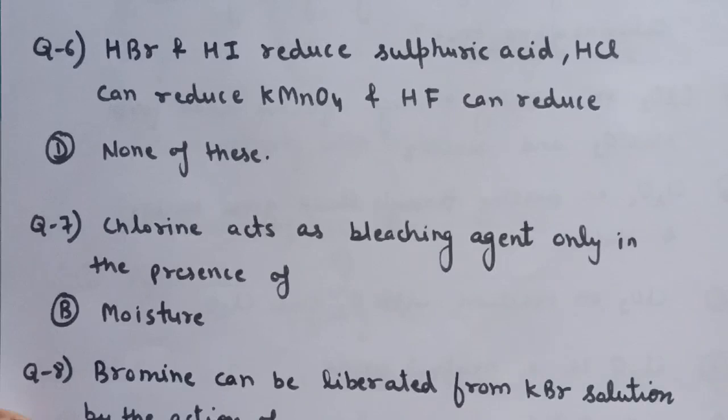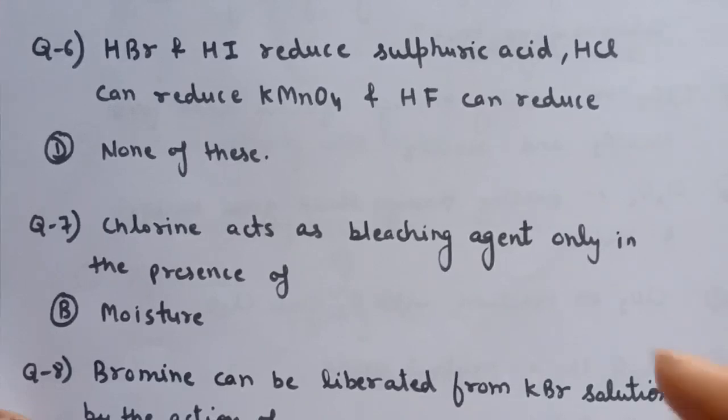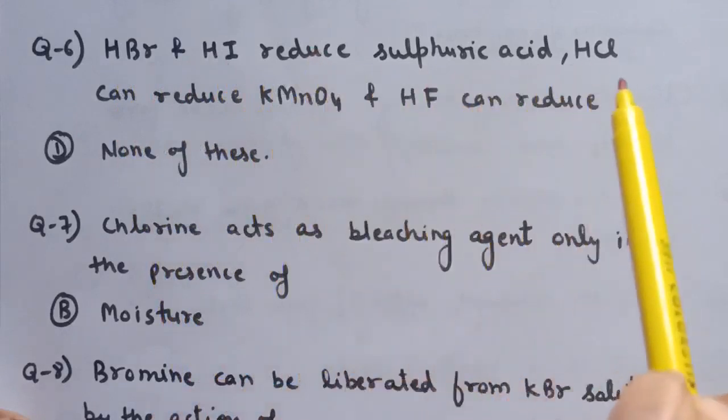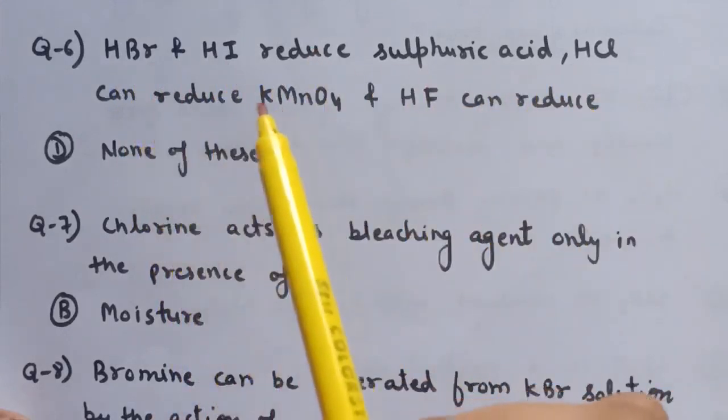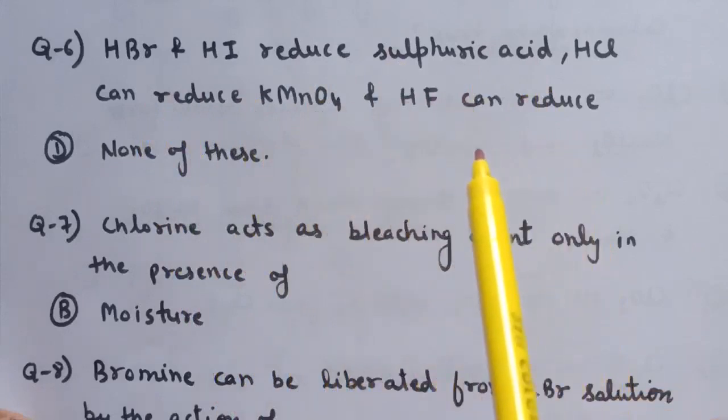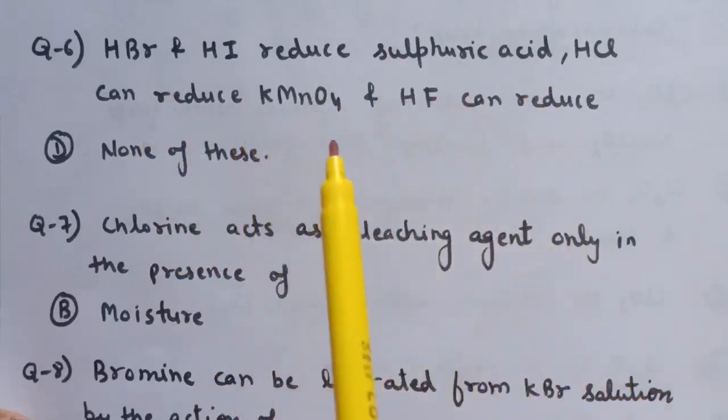Next is, choose the correct alternative. Only one choice is correct. Question number 6 is, HBr and HI reduce sulfuric acid. HCl cannot reduce, HCl can reduce KMnO4 and HF can reduce. So here 4 options are given, that is H2SO4, KMnO4, K2Cr2O7 and the 4th is none of these.